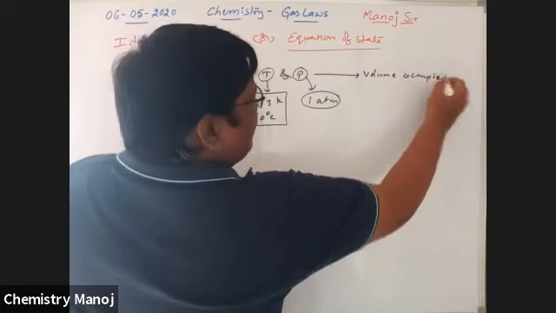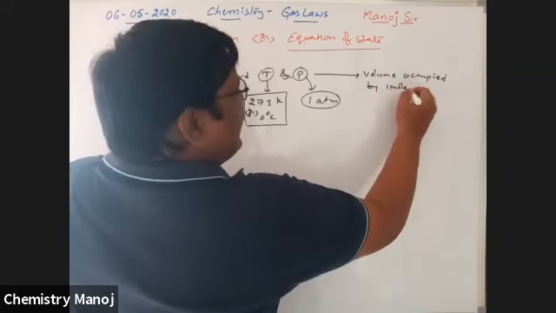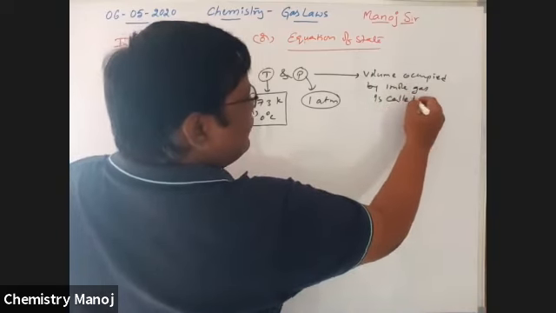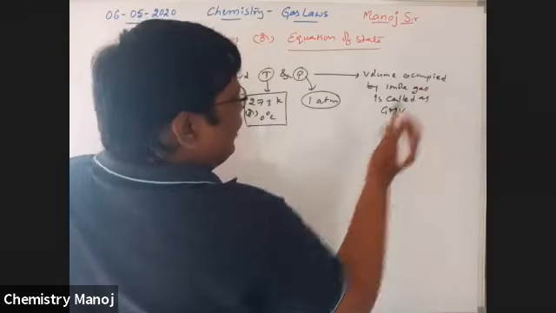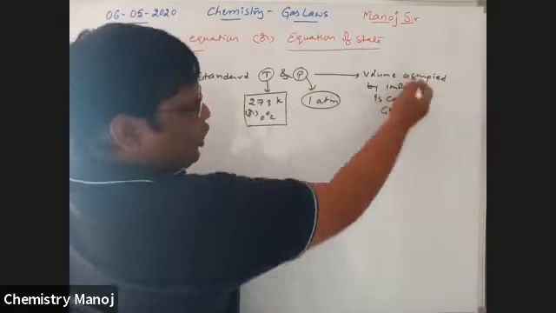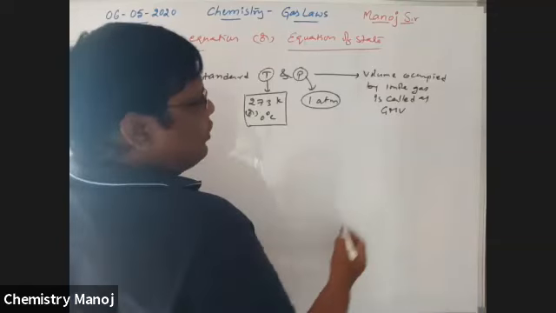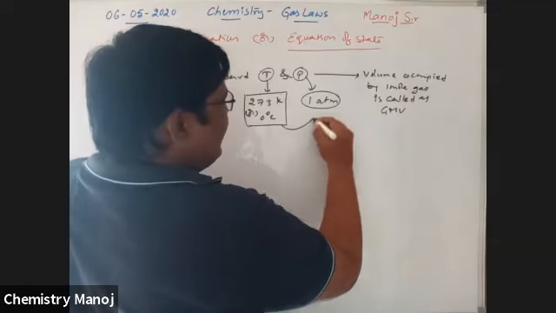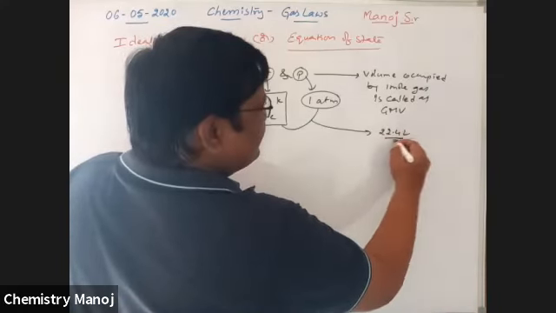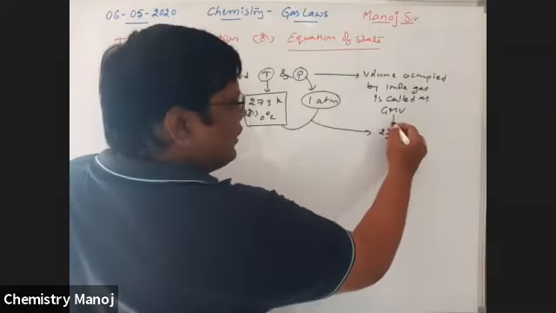At this atmosphere, the volume occupied by 1 mole of gas is called gram molar volume. I already covered this in the stoichiometric cases. So at STP, the volume occupied by 1 mole of gas is called gram molar volume. At this temperature and pressure, the gram molar volume is equal to 22.4 liters.